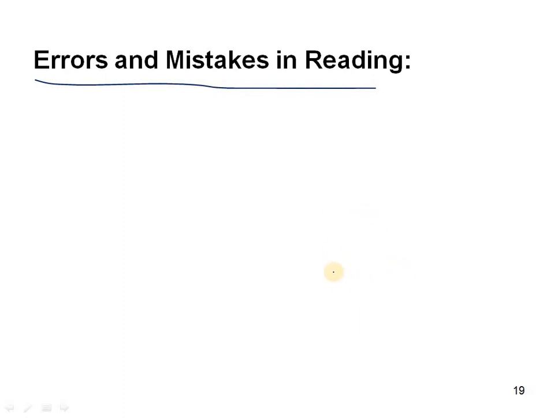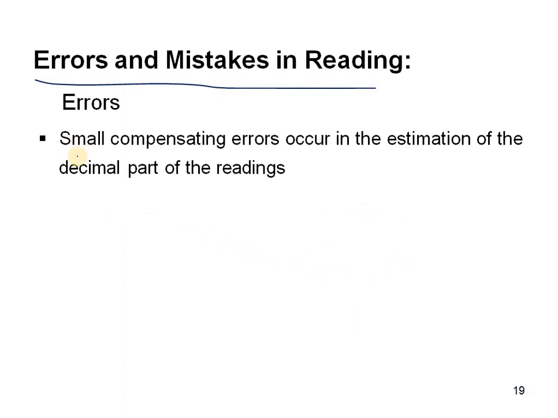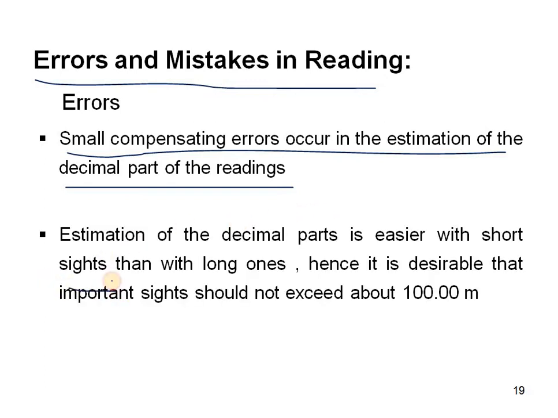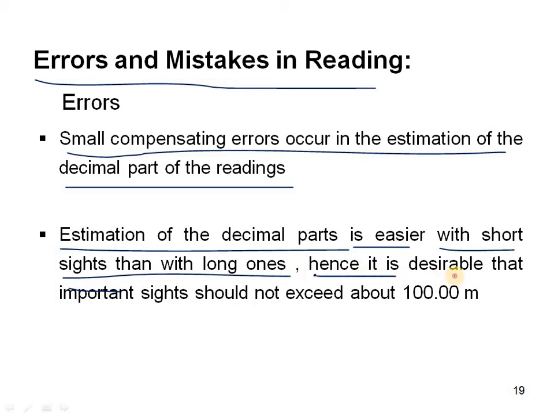Errors and mistakes in readings. Generally we will make mistakes in reading, that is errors. Small compensating errors occur in the estimation of the decimal part of the readings. So when we are taking the readings, the small estimation of decimal parts, the numerical numbers, will be written down, okay? And here the estimation of the decimal part is easier with short sides than with long ones. Hence it is desirable that sight lengths should not exceed about 100 meters.